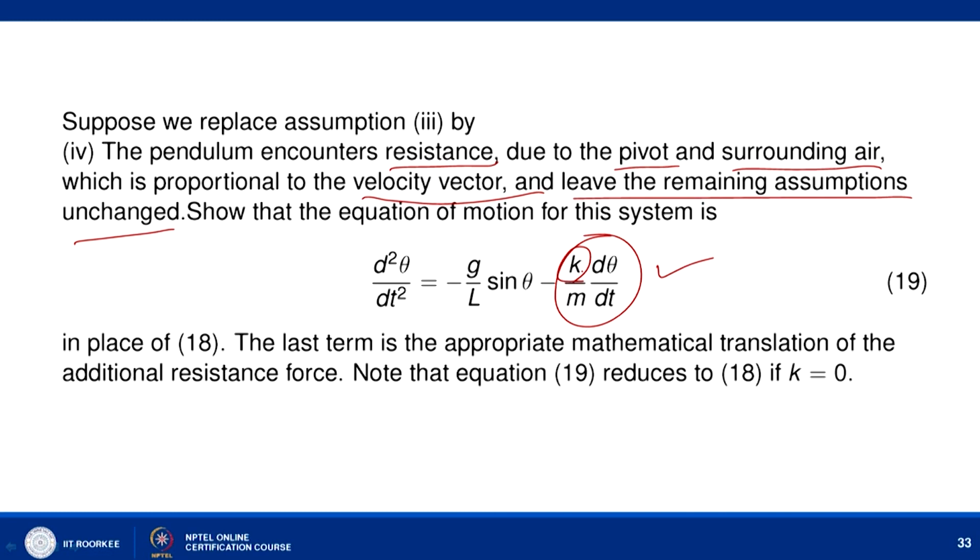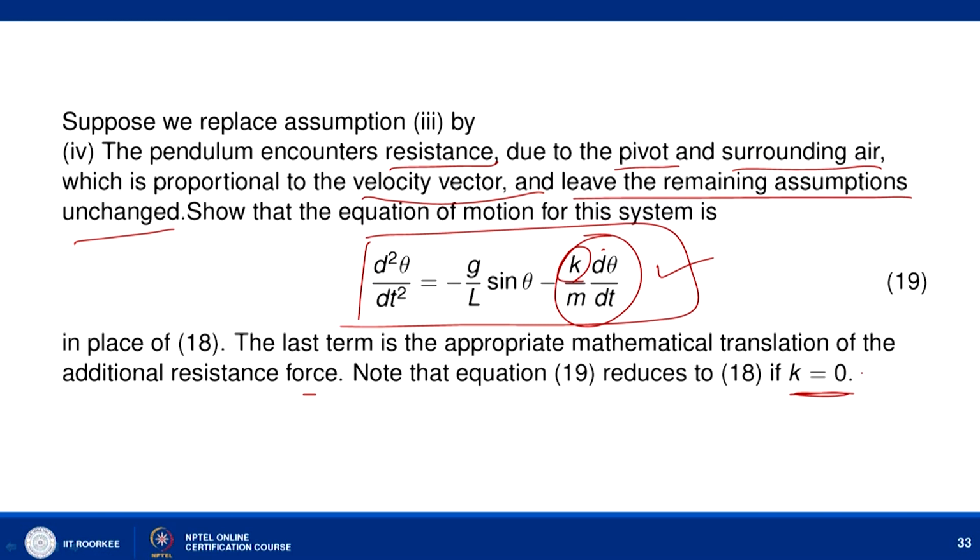This k is the resistance constant which is acting on the motion of the pendulum, and d theta by dt is the angular velocity which we are considering. So equation number 19 represents the motion of the pendulum: d2 theta by dt square equals minus g by L sin theta minus k by m d theta by dt. The last term is the appropriate mathematical translation of the additional resistance force, and this equation reduces to the previous equation if k equals 0.